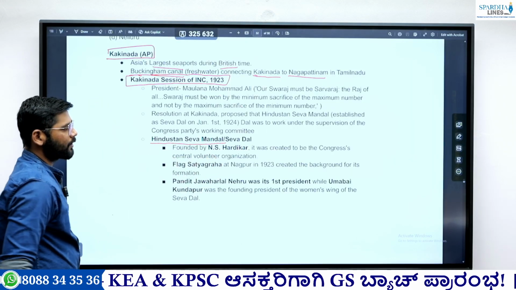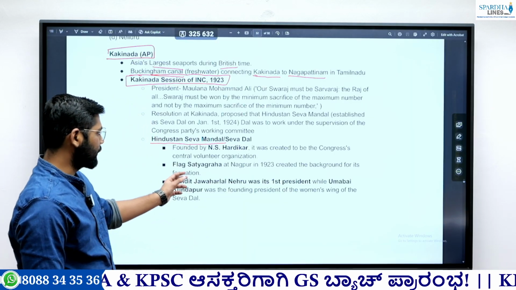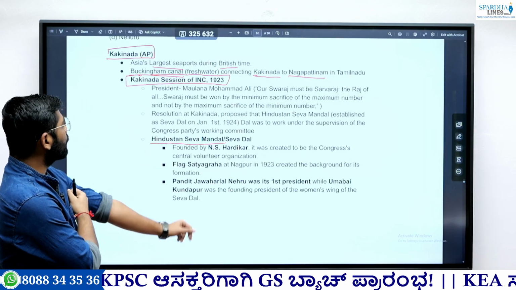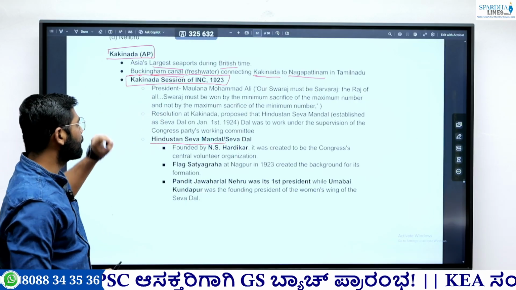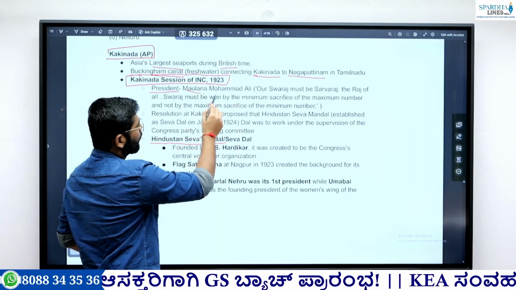This particular Hindustan Seva Dal has also completed 100 years recently. So that's why there might be a question on this aspect. So we need to cover the major details. We will see who was the president of the Kakinada session. It was Maulana Muhammad Ali.